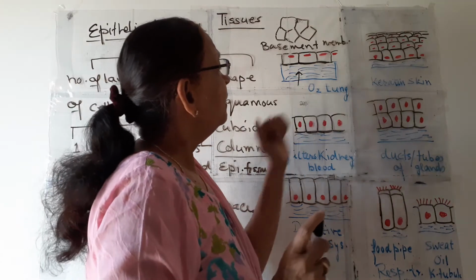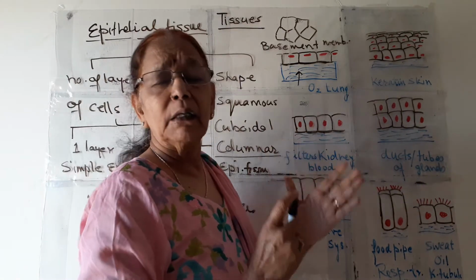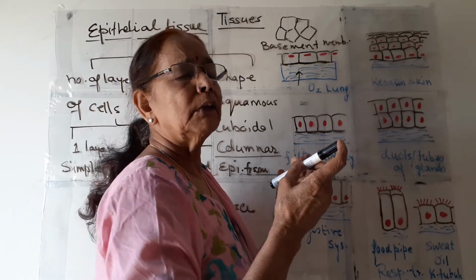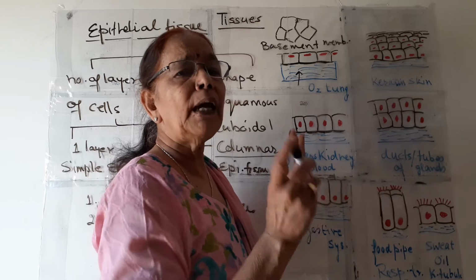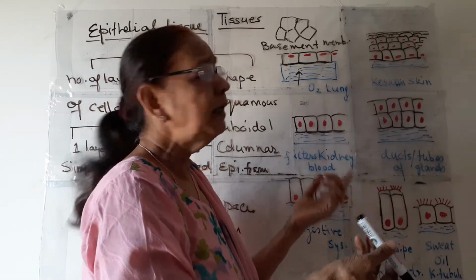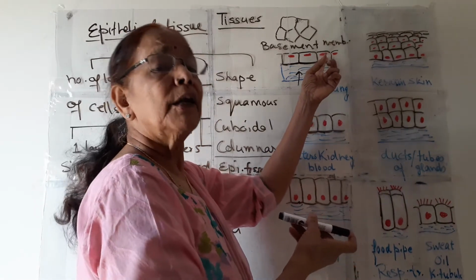Why is there a single layer? What is the function of our lungs? In lungs, gaseous exchange takes place. The blood vessels which are around the alveoli will take oxygen and give out carbon dioxide. So a single layer is sufficient for this diffusion.